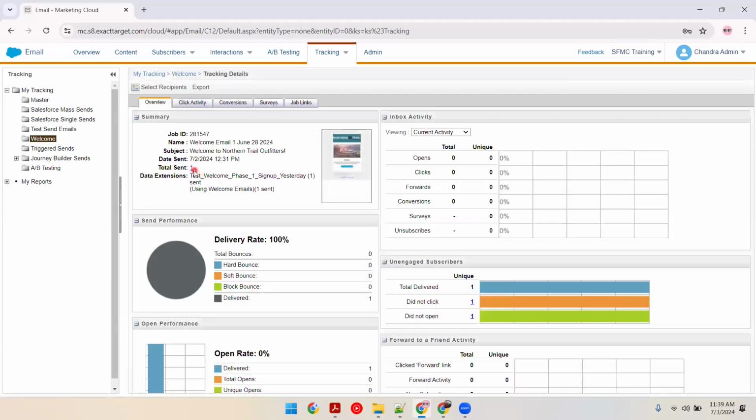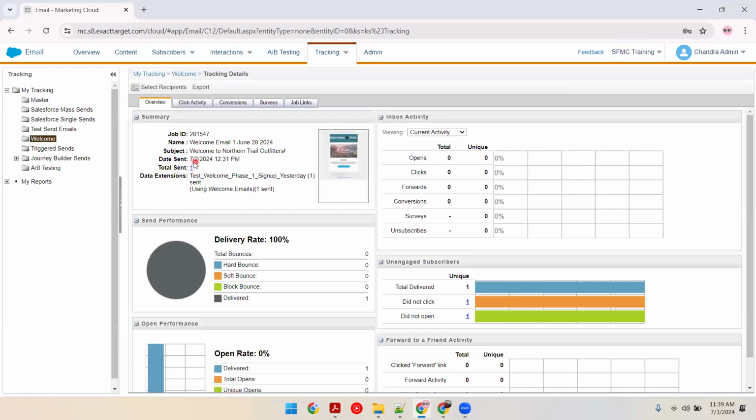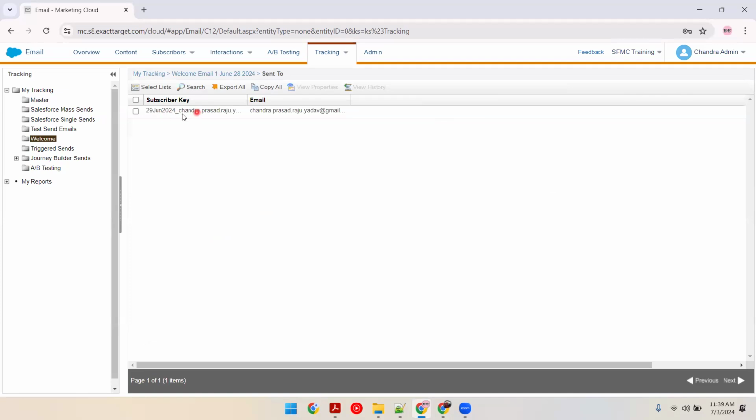Now I'll click and open this number, which is hyperlink 1. And it is still sending the email to 29th June, chandra.prasad.raju.yadav. Why? Because of how the automation was configured when it executed.